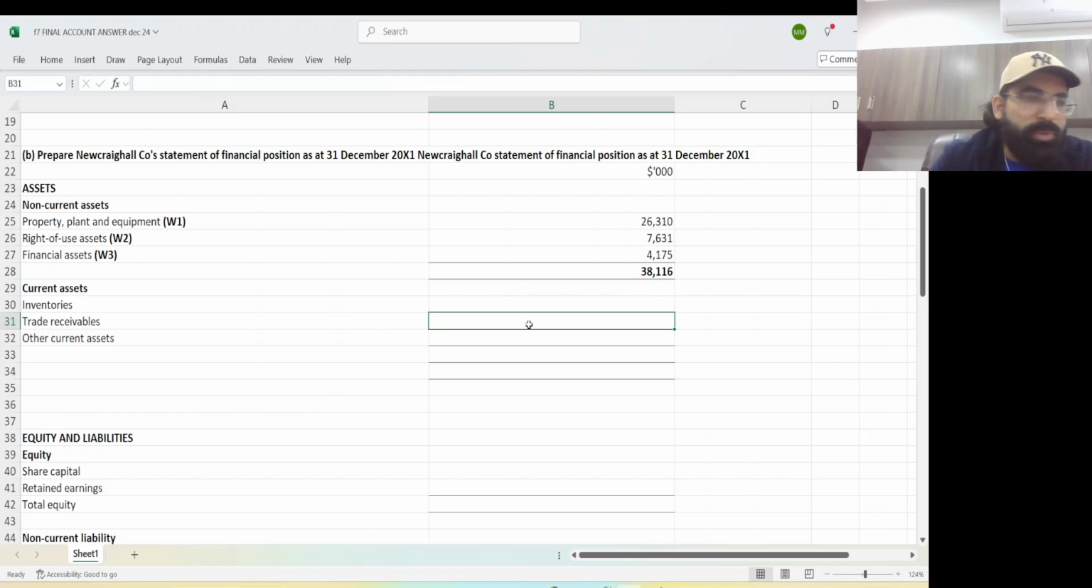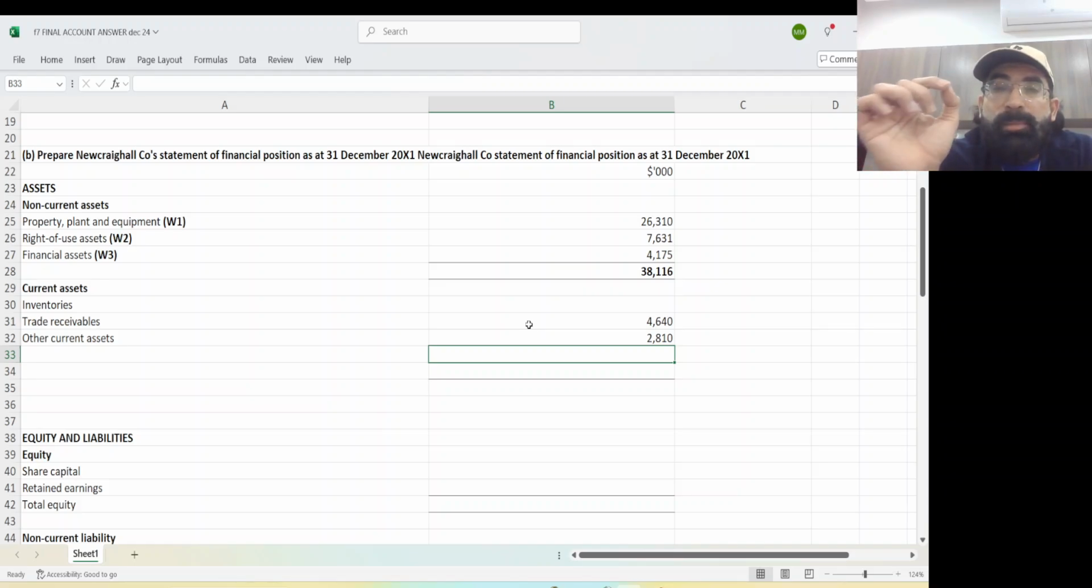So inventories is 4640. Please check it out. Then you have trade receivables, pick directly from the SOFP, no adjustment, 2810. Then you have other current assets, meaning the claim receivable. Remember that contingent asset of 1000, claim receivable, we made the entry, it's your current asset.